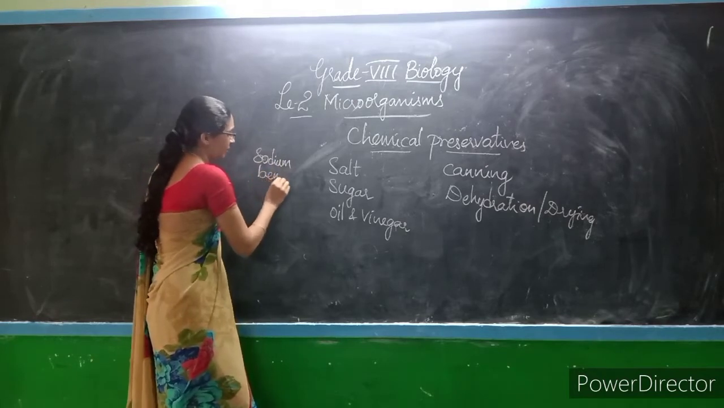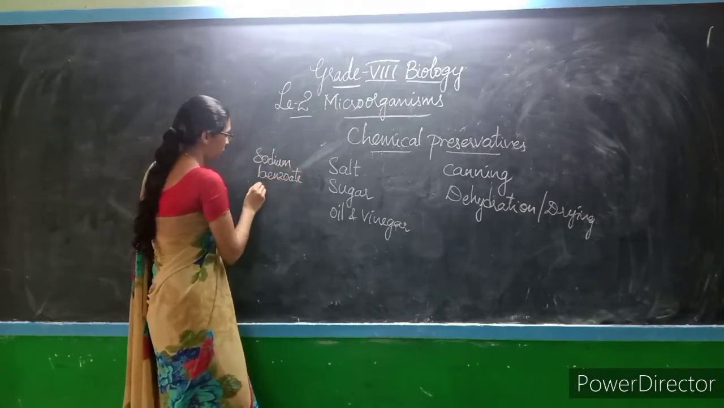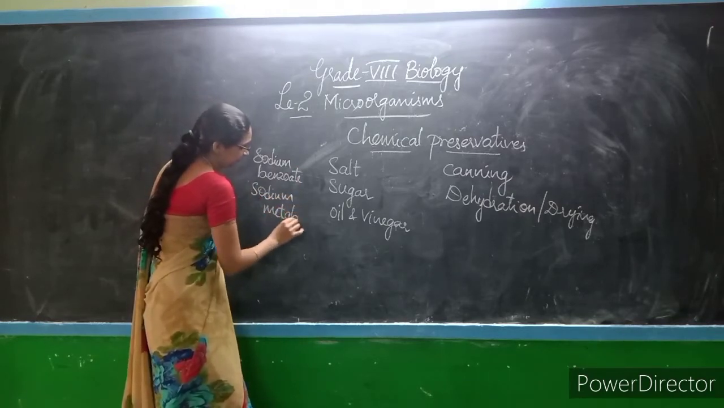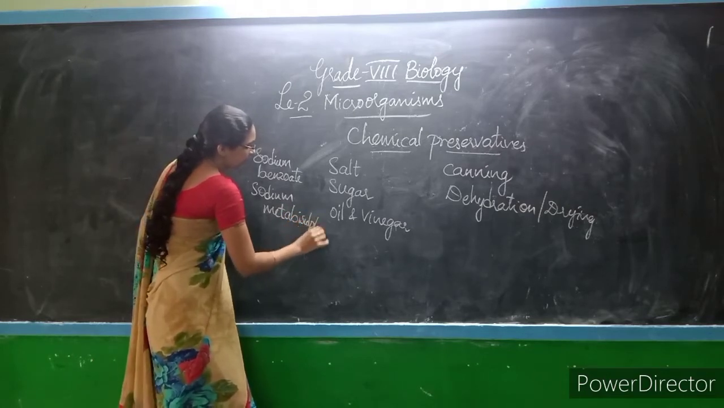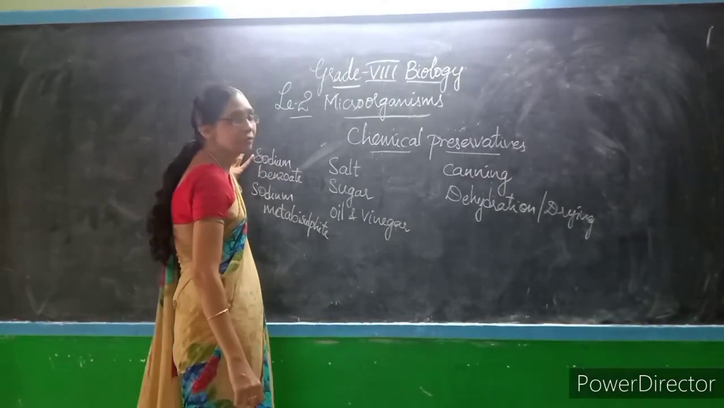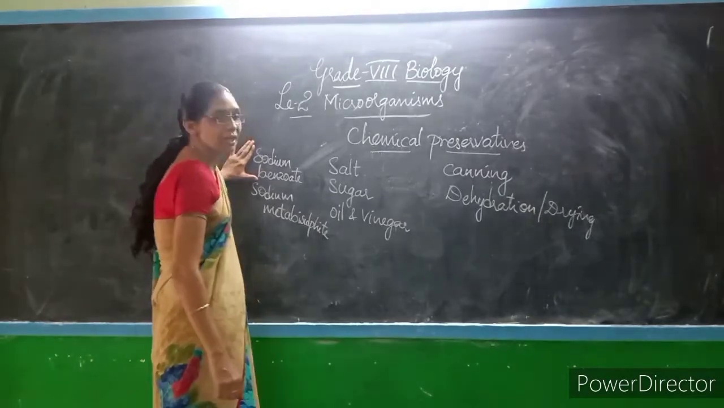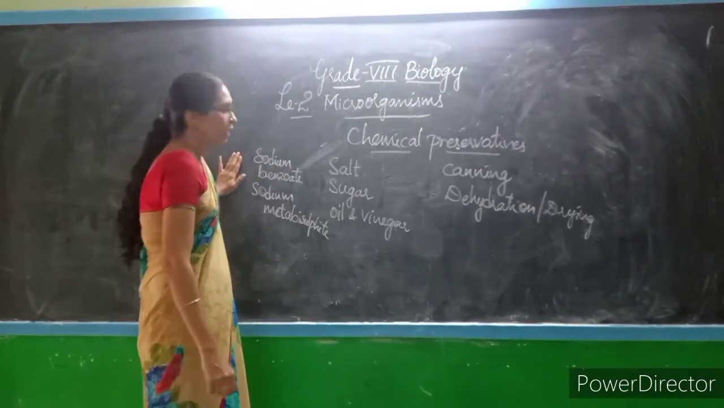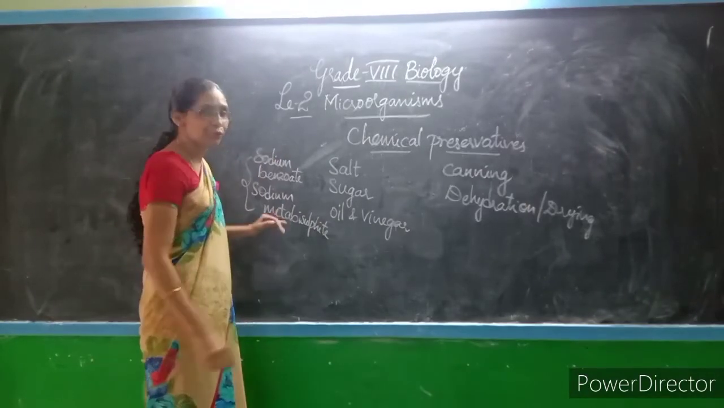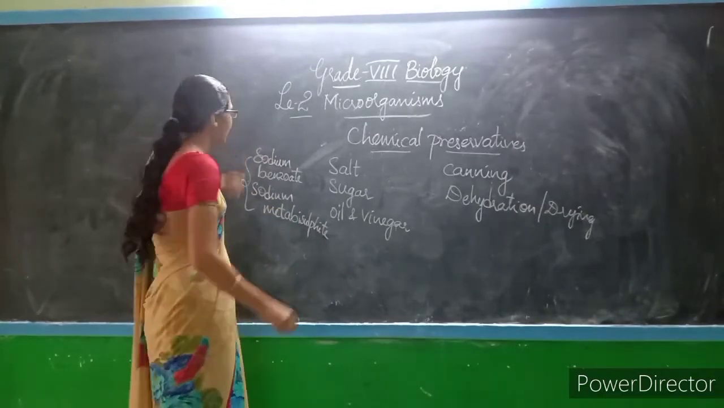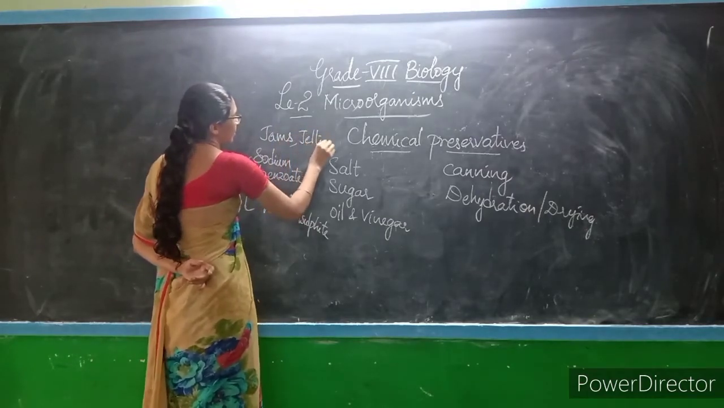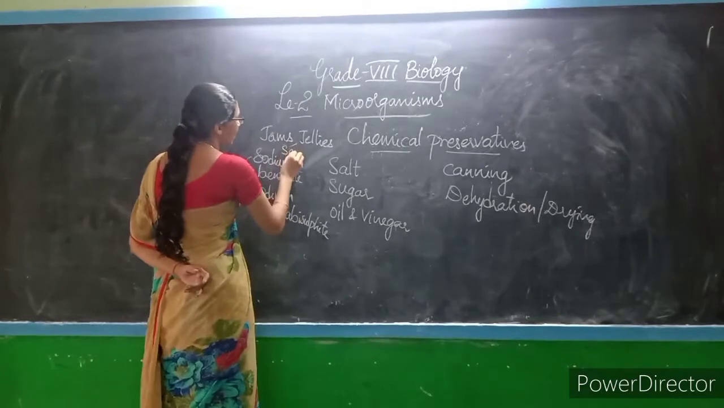So these are the different chemicals that are used in order to preserve materials. Sodium benzoate and sodium metabisulfite, both are chemicals that we use for the preservation of jams, jellies, and even squashes. What are squashes?